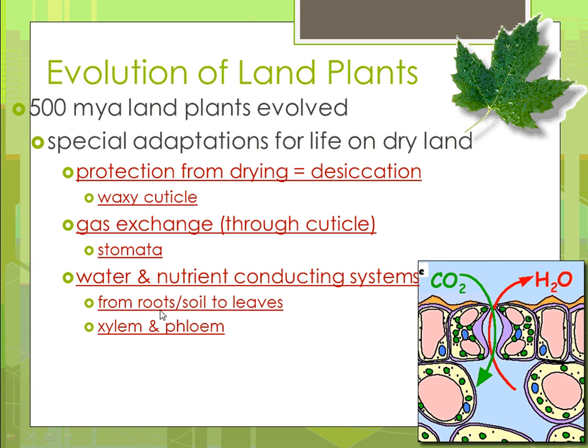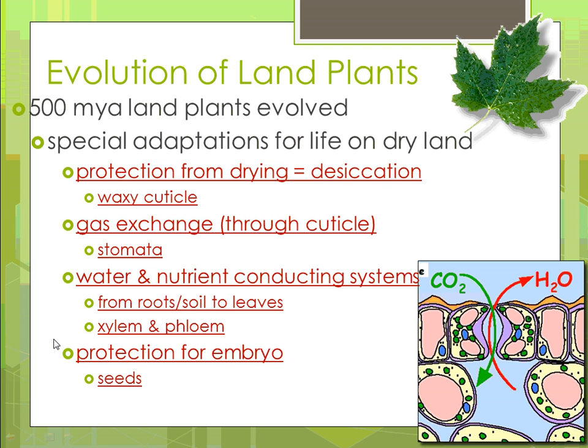The nutrients are in the soil, and so roots are going to help get those nutrients and bring them to the rest of the plant. And there are two types of vascular tissue, which we'll talk about in detail. There's xylem and phloem, and they help transport nutrients and water. But not all land plants have them. Some of them do, some of them do not.